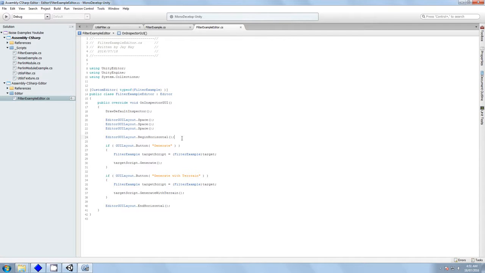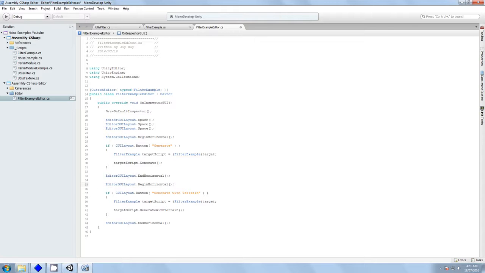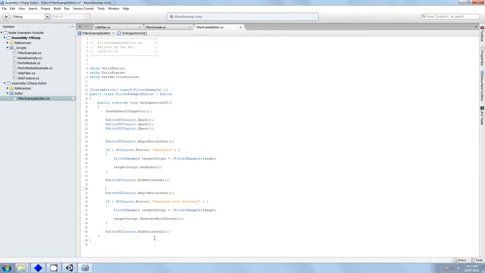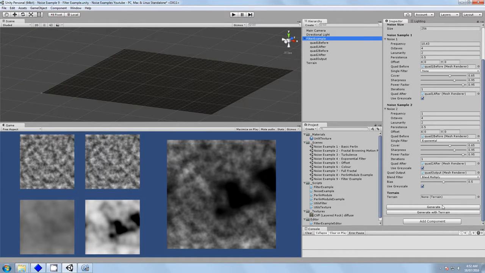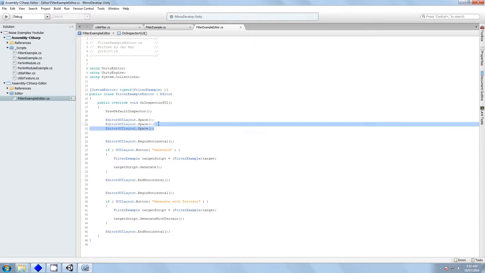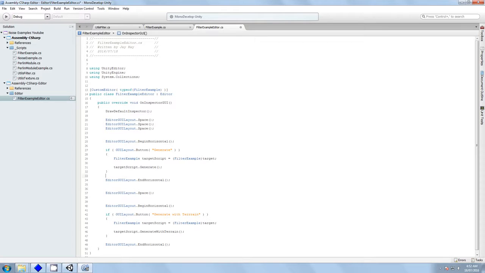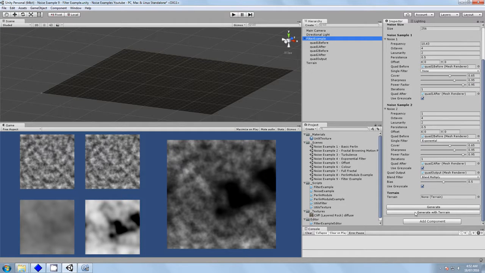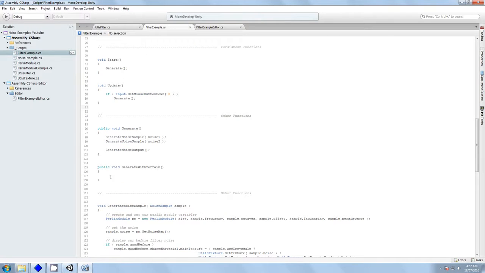As I said, that editor, begin horizontal and end horizontal, everything will be within there. So I need to declare another horizontal field. There we go. So we have two buttons. We could even put a space in between them. There we go. Now we have two buttons. The second button, we'll call this generate with terrain.